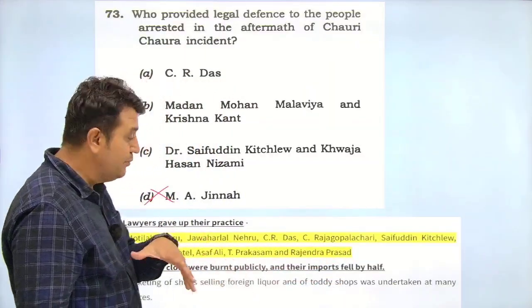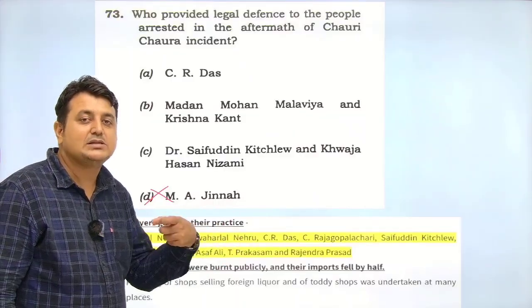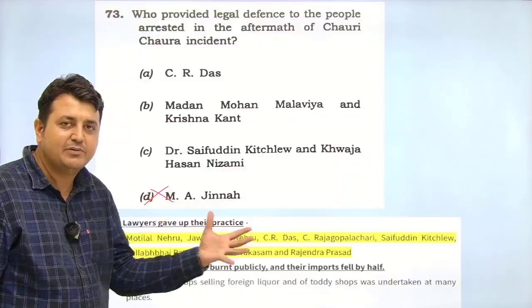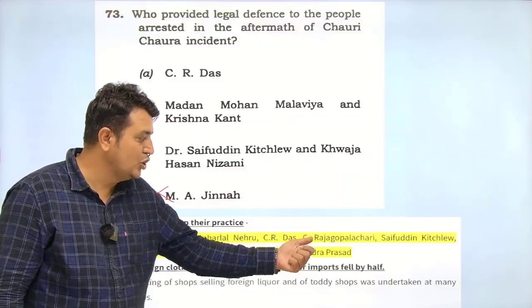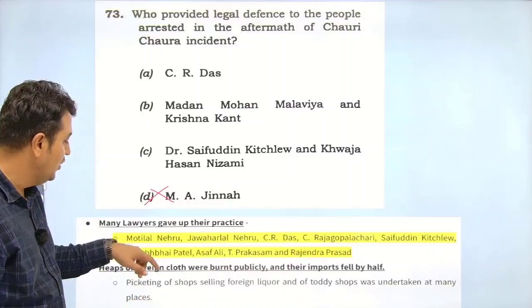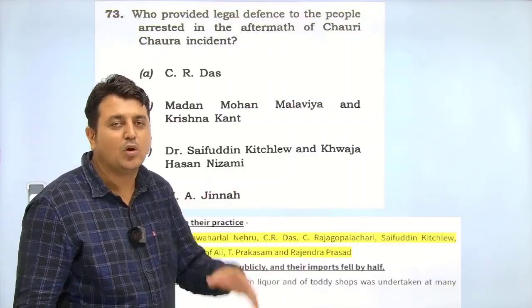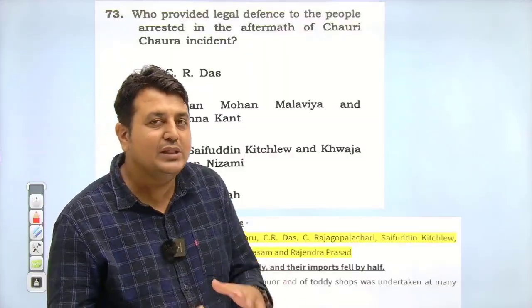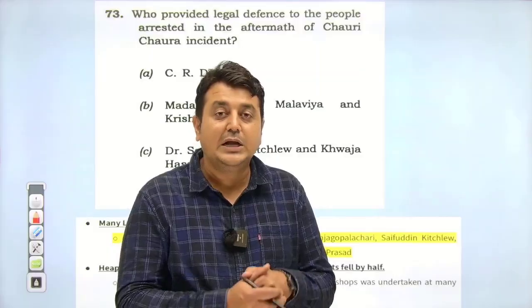दूसरी बात जो हमने क्लास नोट्स में बताया था, many lawyers gave up their practice as the call of Gandhi. Yes, boycott of courts and all, they have given up their practices. उसमें नाम क्या है? मोतीलाल नेहरू, जवाहरलाल नेहरू, चित्तरंजन दास, सी राजगोपालाचारी, सैफुद्दीन किचलू, वल्लभ भाई पटेल, आसफ अली, टी प्रकाशम, राजेंद्र प्रसाद, so on. So these are the national leaders who gave up their practice. So when they gave up the practice, how is it possible they are going to defend the case?